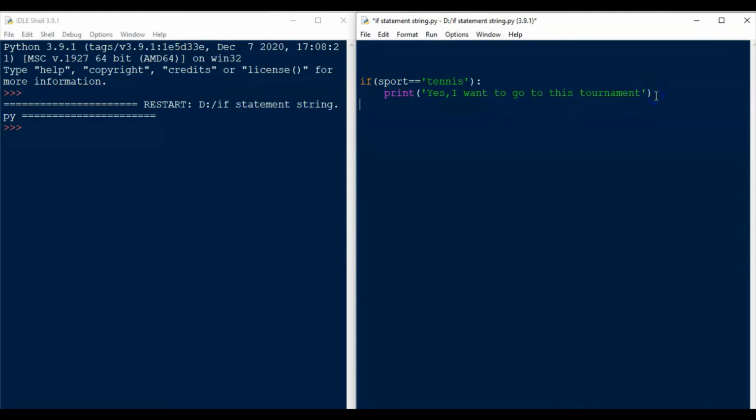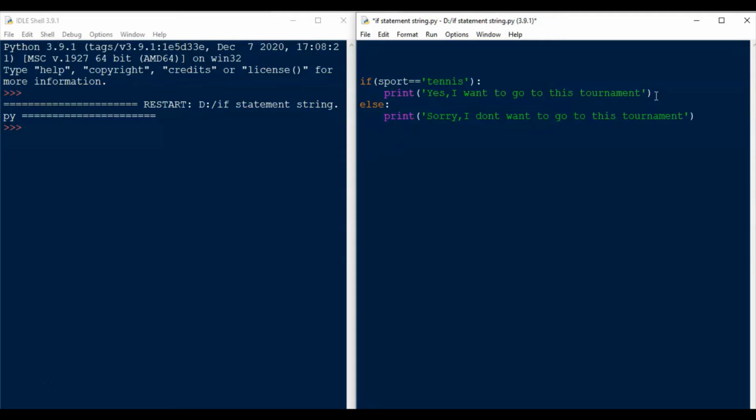Then we write the else, colon, enter, tab key, then we write print within brackets, within single quotes, sorry, I do not want to go to this tournament.